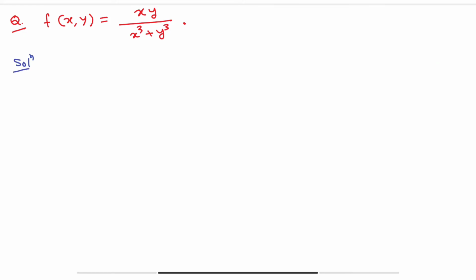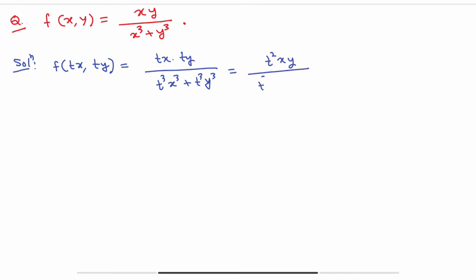So solution, f of tx comma ty is equal to tx into ty divided by t cube x cube plus t cube y cube. So this is equal to t square into xy divided by, if I take t cube common, x cube plus y cube. So this is equal to 1 by t into xy by x cube plus y cube. So we are getting t to the power minus 1 into f of xy. So obviously we can write in this form t to the power n f of xy. So this is a homogeneous function.